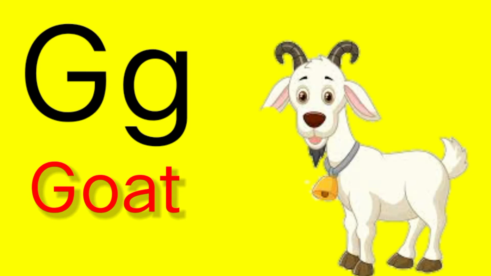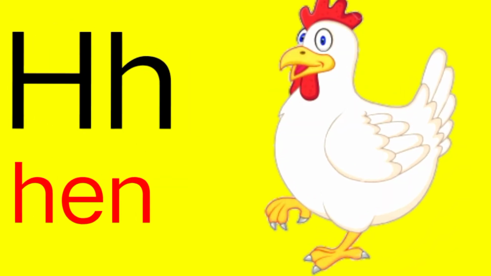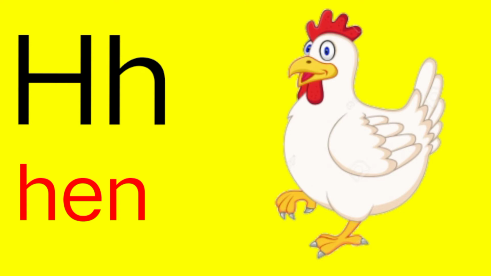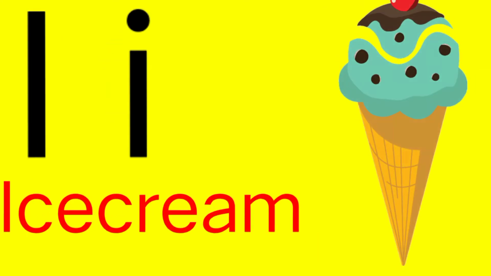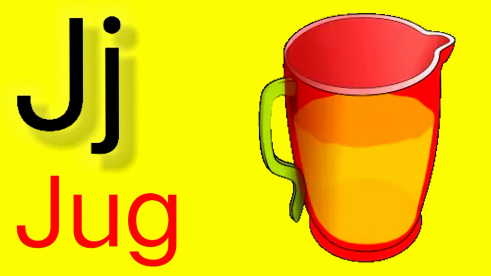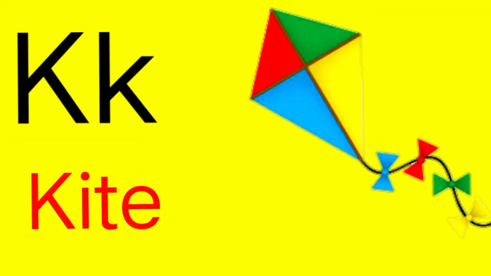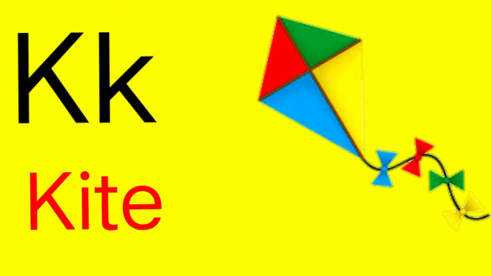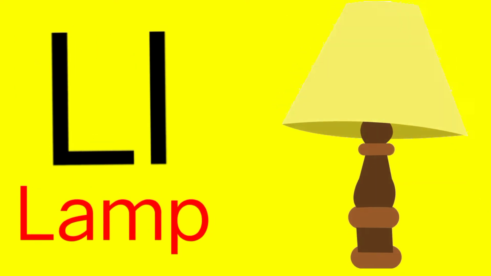G for goat. H for hen. I for ice cream. J for jug. K for kite. L for lamb.